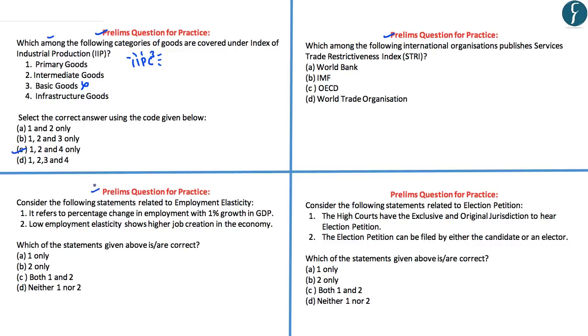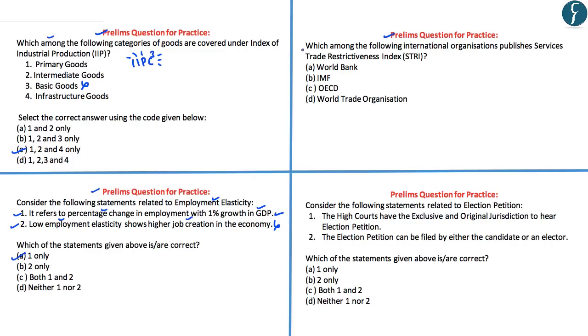Now coming to the second question, the question here is, consider the following statements related to employment elasticity. The first statement here is, it refers to the percentage change in employment with 1% growth in the GDP. As discussed, this statement here is correct. The second statement reads as, low employment elasticity shows higher job creation in the economy. Now this particular statement is wrong. This is because low employment elasticity would show a low level of job creation. So looking at the options which are given here, the correct answer to this particular question is A.